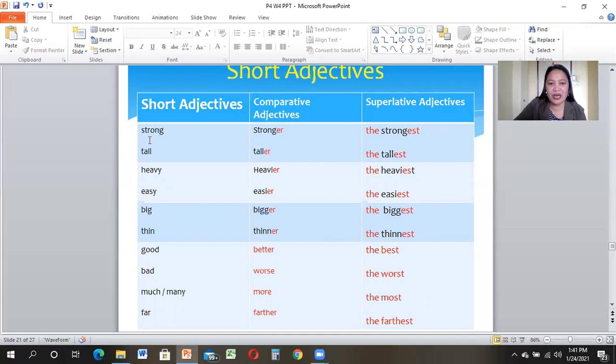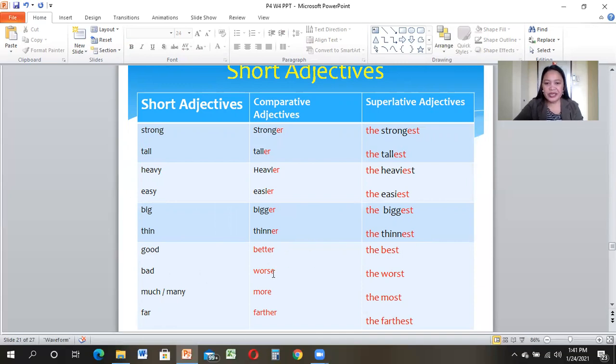Okay, we have here strong, stronger, the strongest. Tall, taller, the tallest. Heavy, heavier, the heaviest. Easy, easier, the easiest. Big, bigger, the biggest. Thin, thinner, the thinnest. Good, better, the best.